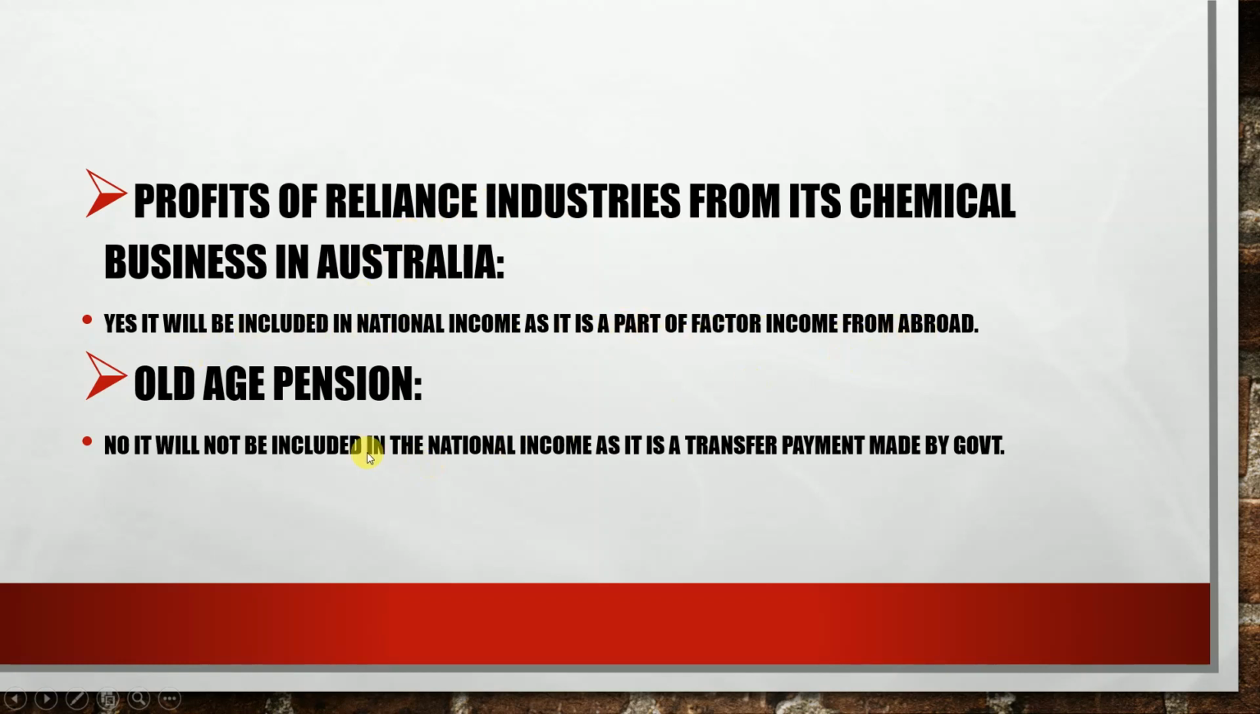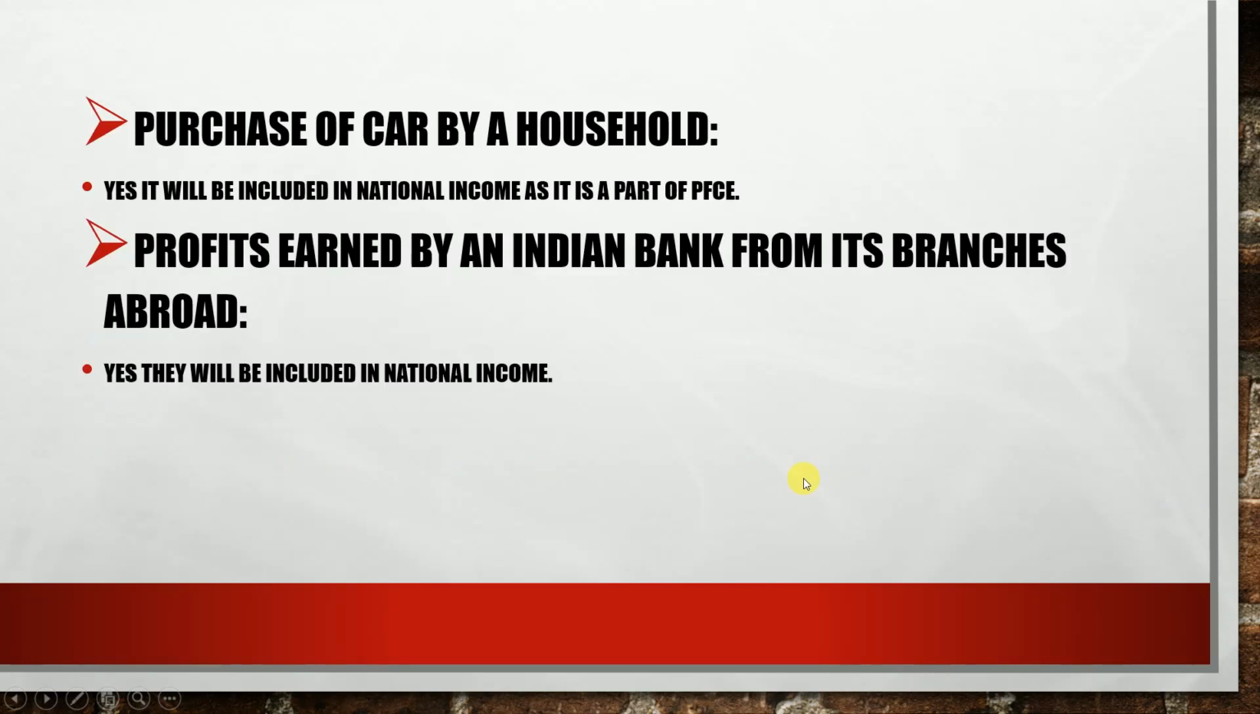Old age pension. Students, you know old age pension is a transfer payment and not included either in domestic income or in national income. Purchase of car by a household. You know purchase of car by a household is a final good and that's why it will be counted in PFCE, private final consumption expenditure. It is included in national income.